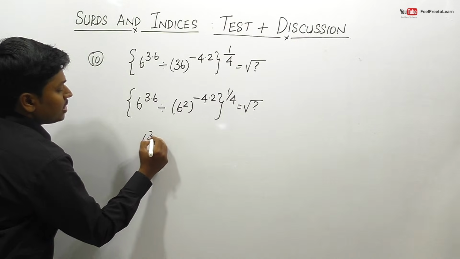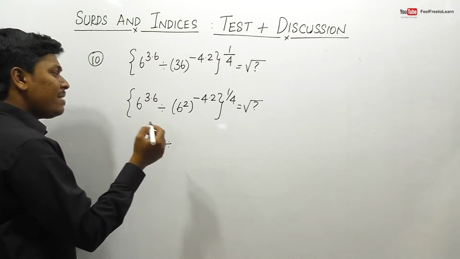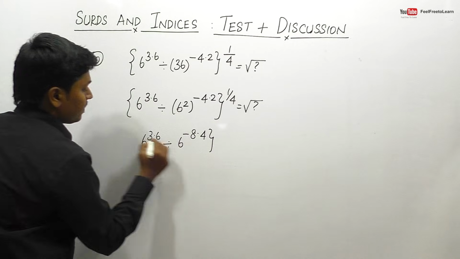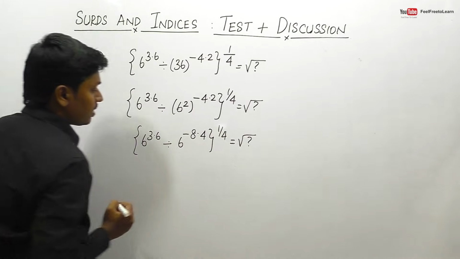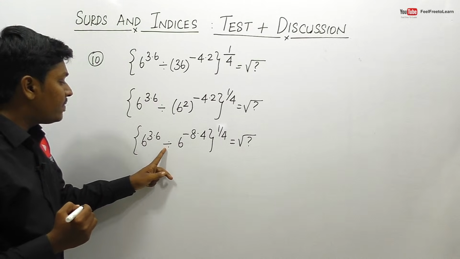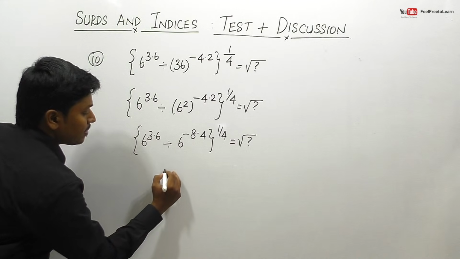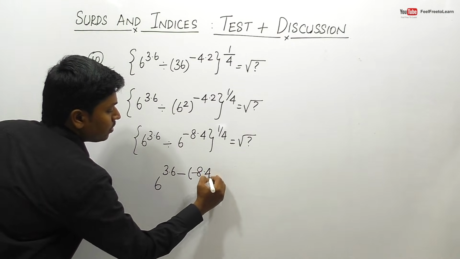So 6 power 3.6 divided by... So friends, 2 into 4.2 will be 8.4, right? So this can be written as 6 power minus 8.4, power 1 by 4, is equal to root of question mark. So friends, a power m divided by a power n will be a power m minus n. So this can be written as 6 power 3.6 minus of, here it is minus 8.4.